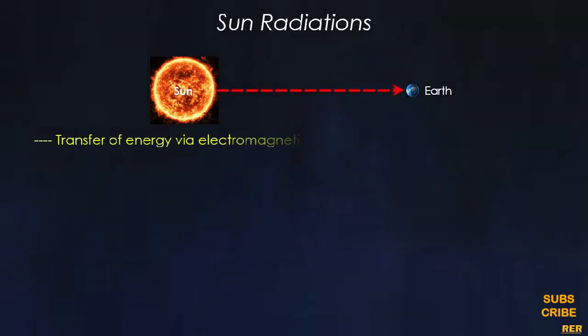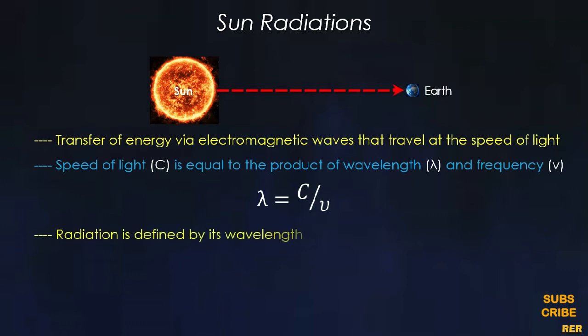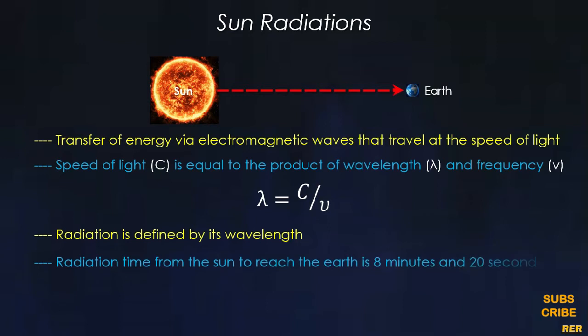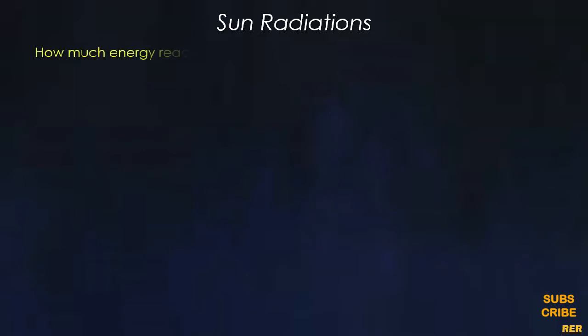The transfer of energy from Sun to Earth is by electromagnetic waves that travel at the speed of light. The speed of light is equal to the product of wavelength and frequency. The radiation is defined by its wavelength. The time for radiation from Sun to reach the Earth is 8 minutes and 20 seconds. Now, important question: how much energy reaches from Sun to the Earth?